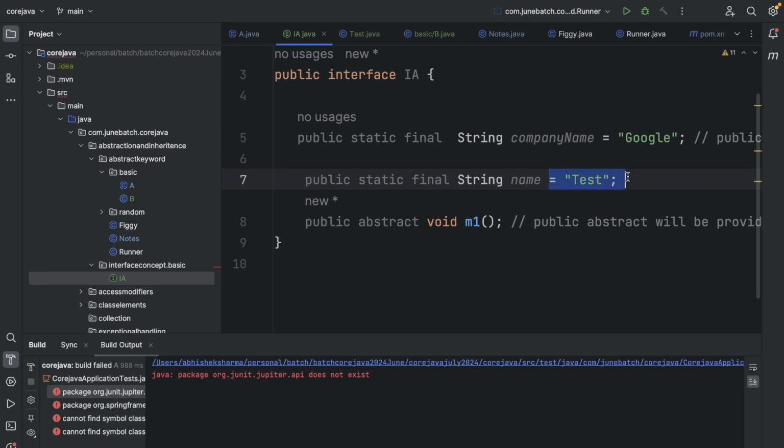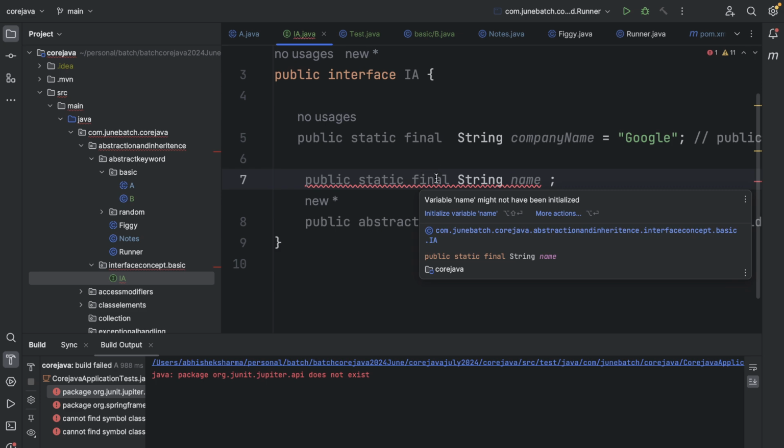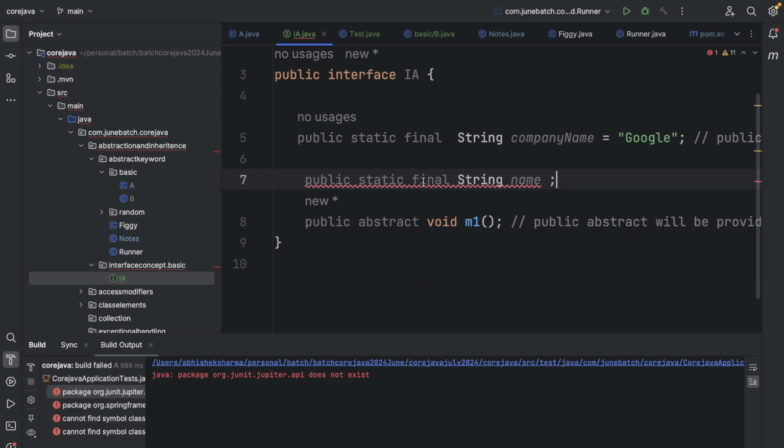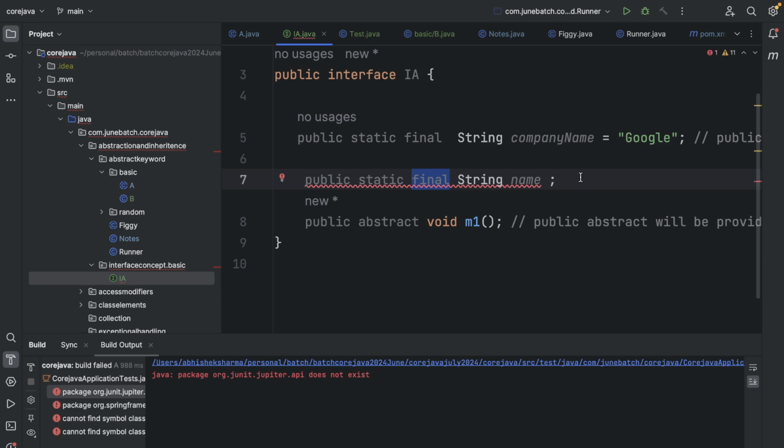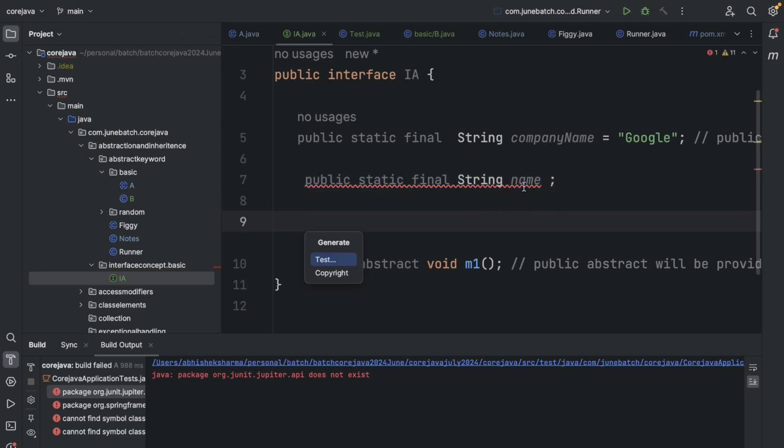That's why we need to declare it first, because this is the final keyword over here, right? So what does the final keyword require? You need to initialize it, and if you are initializing a final variable, then you need to provide constructors. Otherwise, you won't be able to provide the value. And in interfaces, there is no way to write a constructor because objects of interfaces are not allowed. And if anywhere you find an abstract method or abstract keyword, that thing cannot be instantiated, right?